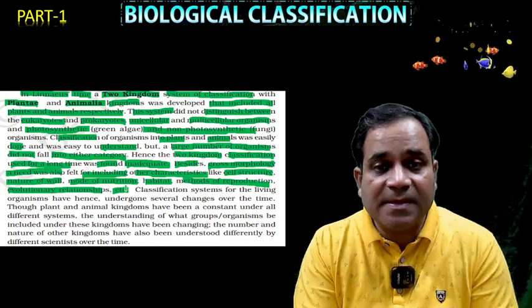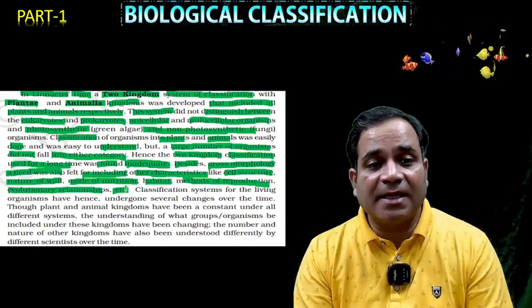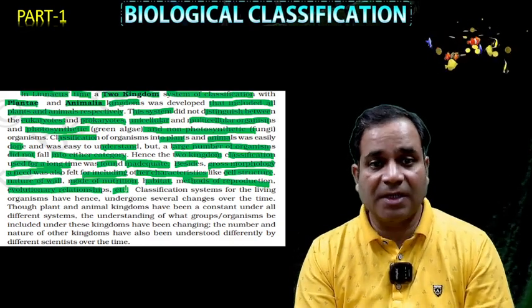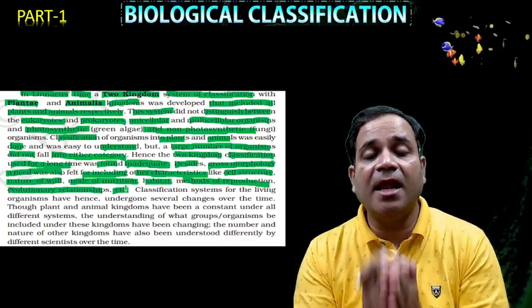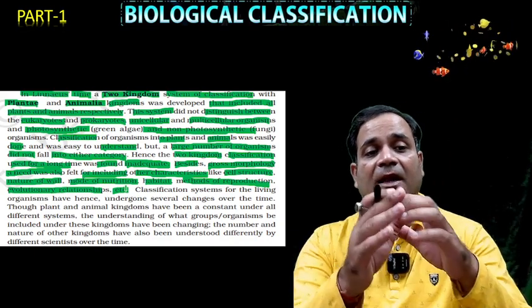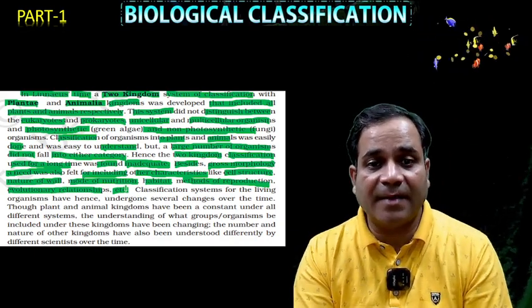So that's why I'm saying, besides this two kingdom classification, we could not put all the organisms in groups in a different manner, my dear.